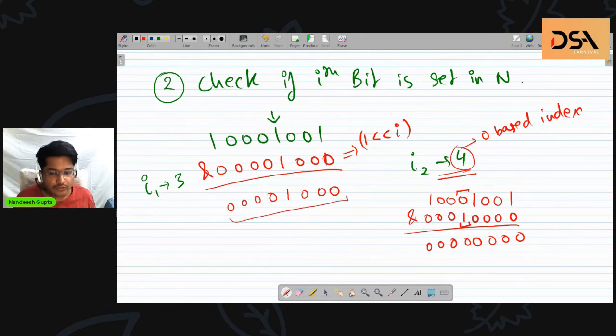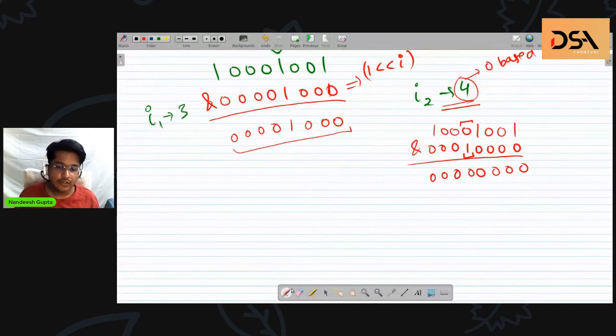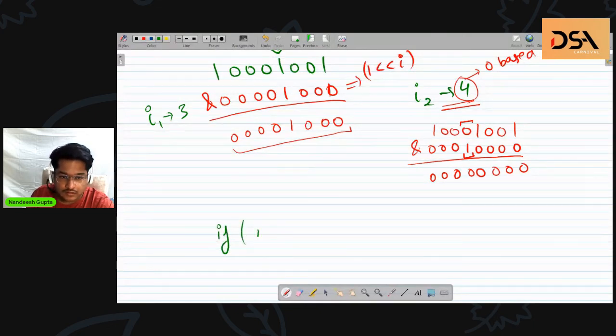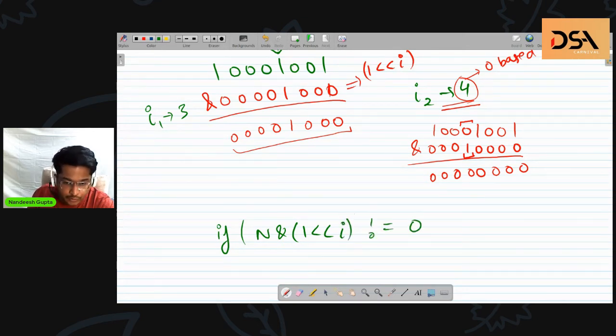So the condition to check in code would be, if n AND one left shift I is not equal to 0, and you need to enclose these in brackets as well, because these bitwise operators have the lowest precedence.